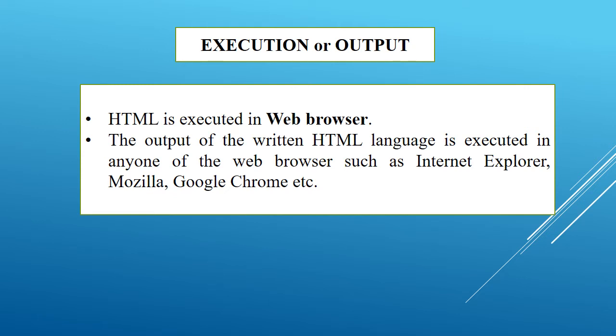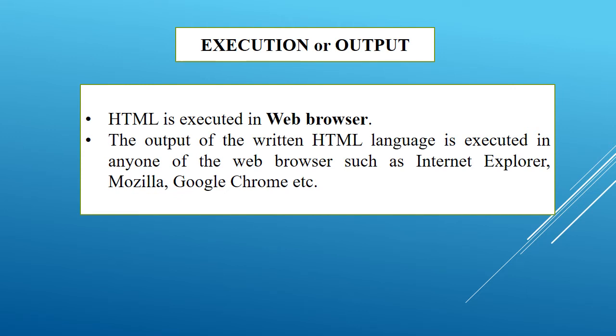After writing this language, we want to bring output. For bringing output we will use web browsers. HTML is executed in the web browser. Commonly we can use Google Chrome, Internet Explorer or Mozilla Firefox.